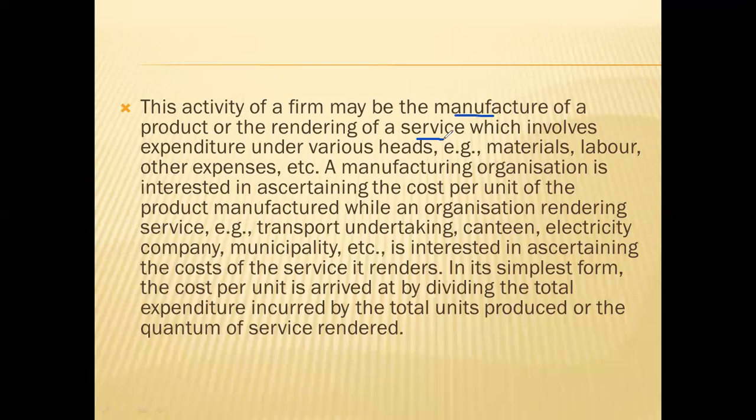Without properly knowing the expenditure, it will be very difficult to do the proper pricing, and if you do the wrong pricing, you may end up incurring losses. So it is very important to calculate the cost of the product or services correctly, so that you determine the proper price and are not incurring losses. This is one of the objectives of cost accounting.